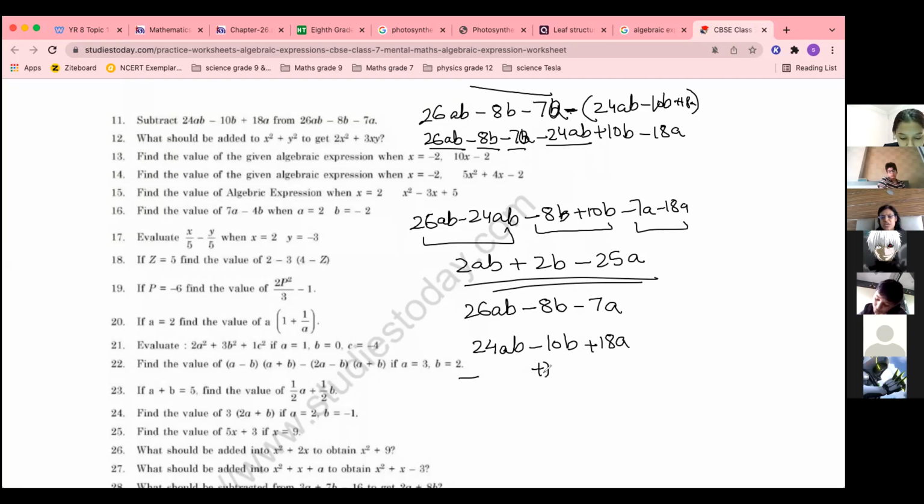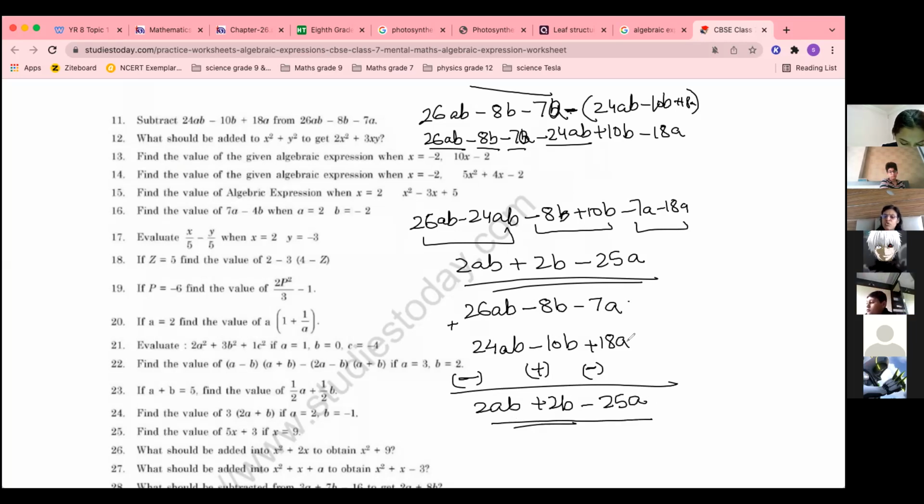In subtraction, the sign gets reversed. Here it is minus, so plus. 26 and minus 24 is 2AB. Minus 8B plus 10B is plus 2B. Minus 7A and minus 18A, minus plus is minus, 25A. So this is the answer.